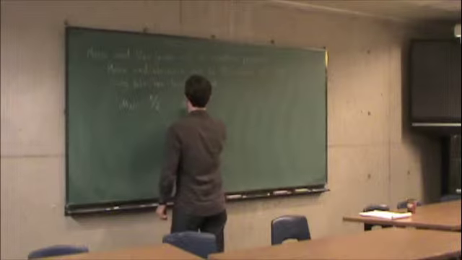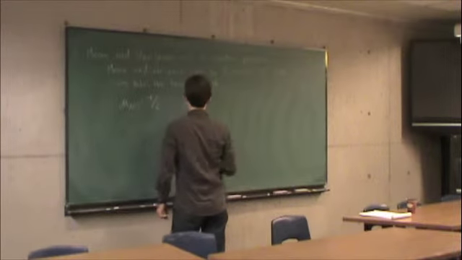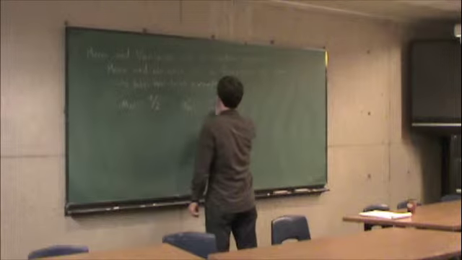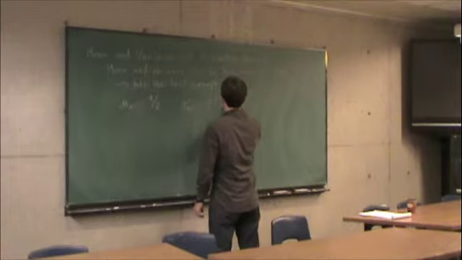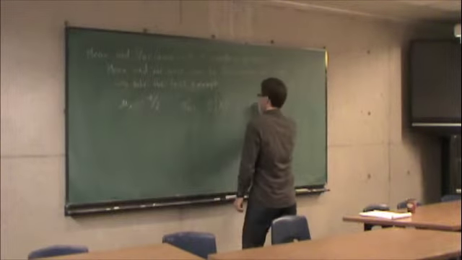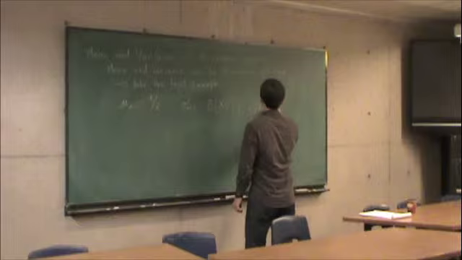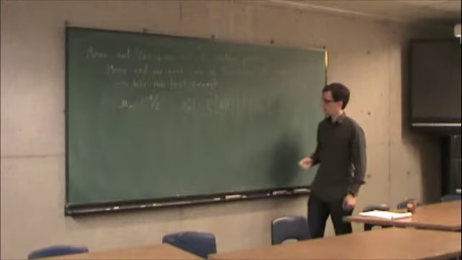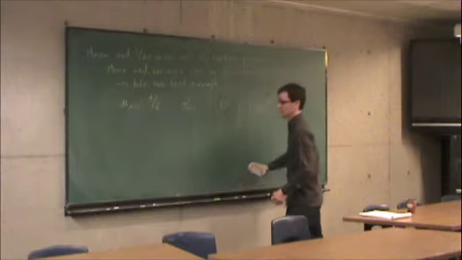The variance of x of t is equal to, I'm going to use the trick I showed you last time, the expected value of x of t squared minus the mean squared. Let me write that less confusingly.